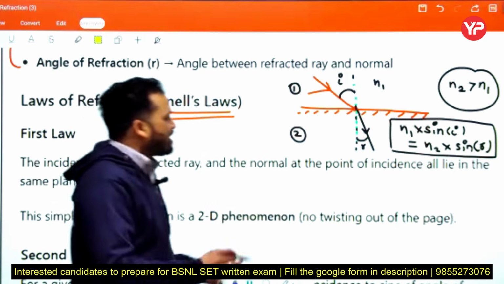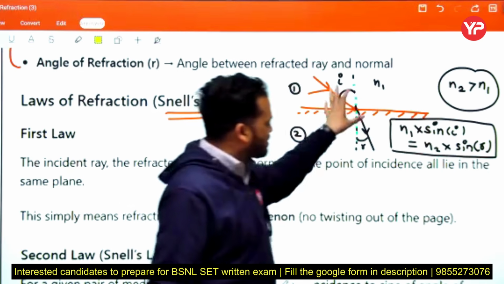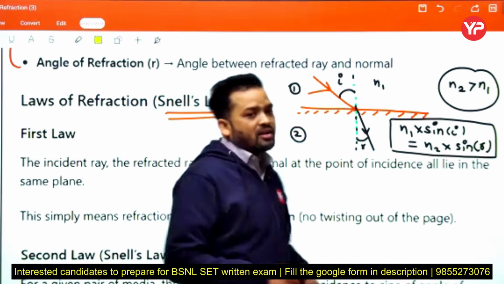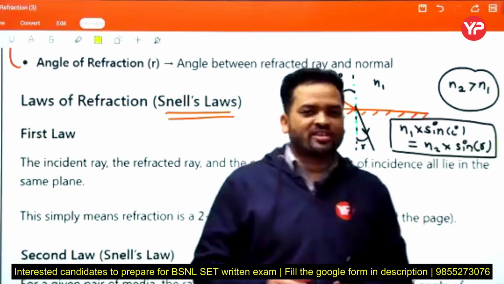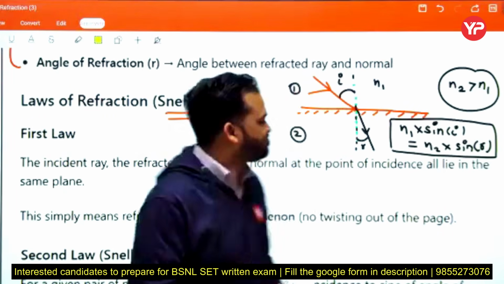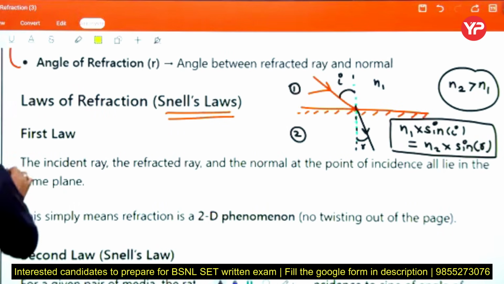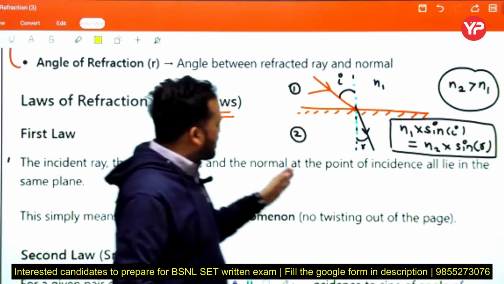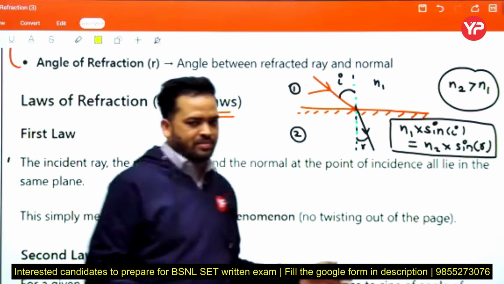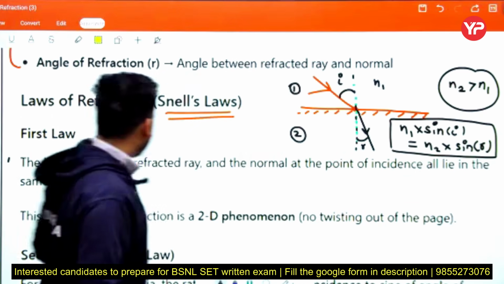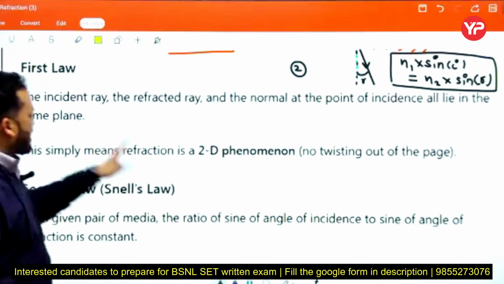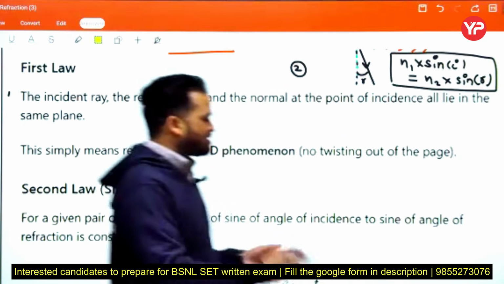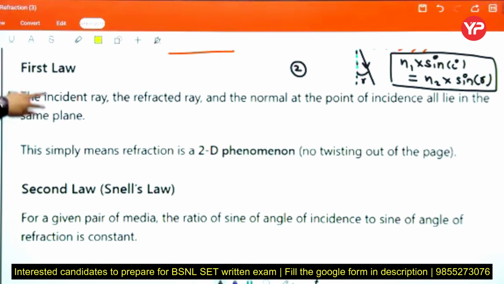Now, how can we explain this theoretically? This is the mathematical explanation, and according to this procedure we will explain how much angle is required for total internal reflection in our next slide. See, the first law: the incident ray, the refracted ray and the normal at the point of incidence all lie in the same plane. This is similar to reflection. It means refraction is a 2D phenomenon, not twisting out of the page, so bending of light occurs in the same plane.